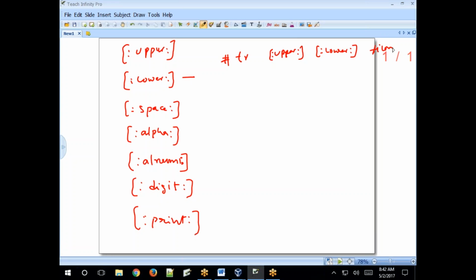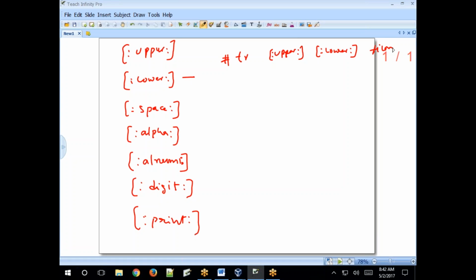Clear? Now, tr means translate. This command will convert all the uppercase characters to lowercase, and that result will be sent to your standard output screen. Clear?